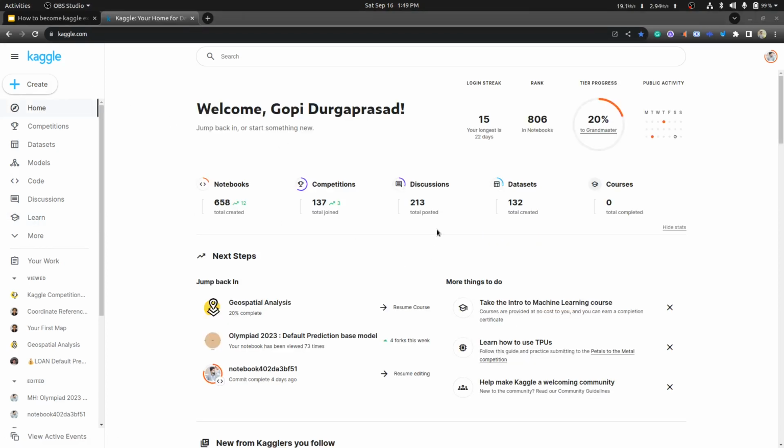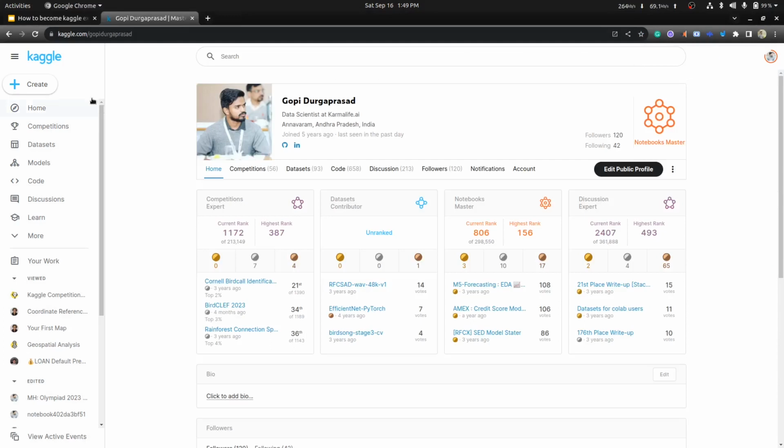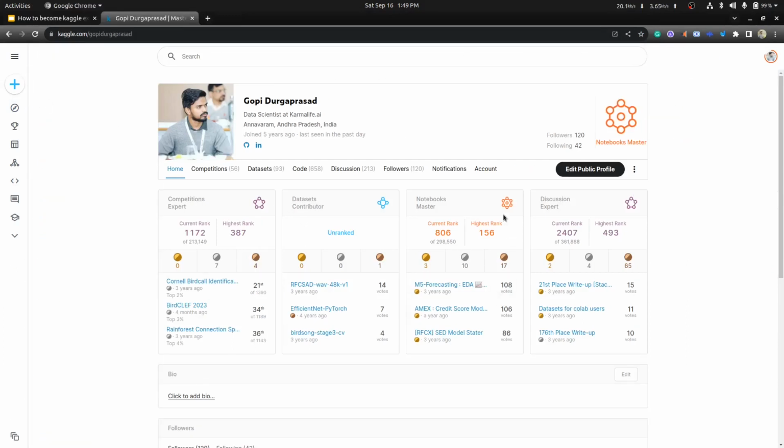Once you have a brief understanding of the Kaggle website, now we'll go to the Kaggle profile. On the right side, click on your profile. It will take you to your Kaggle profile. Here you can see the Kaggle profile. Here I am a competition expert. I got 7 silver medals in competitions and 4 bronze medals in competitions. So I got the Kaggle expert badge here.